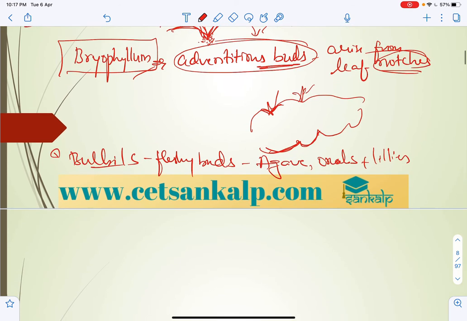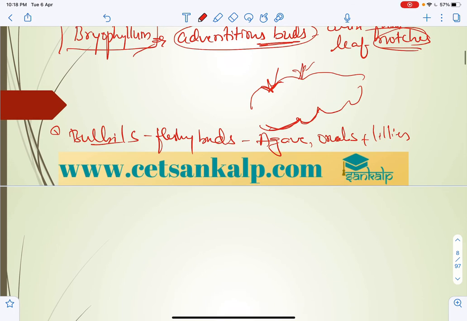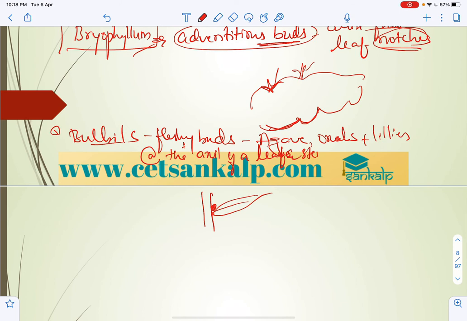These fleshy buds arise at the axils of leaves, from here they arise, or at the base of the stem. So bulbils are fleshy buds that arise at the axil of a leaf and stem, this region. That is the difference between bulbils and leaf buds.